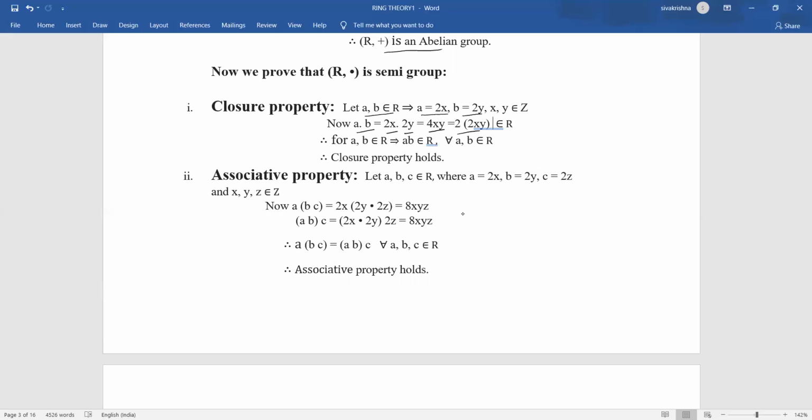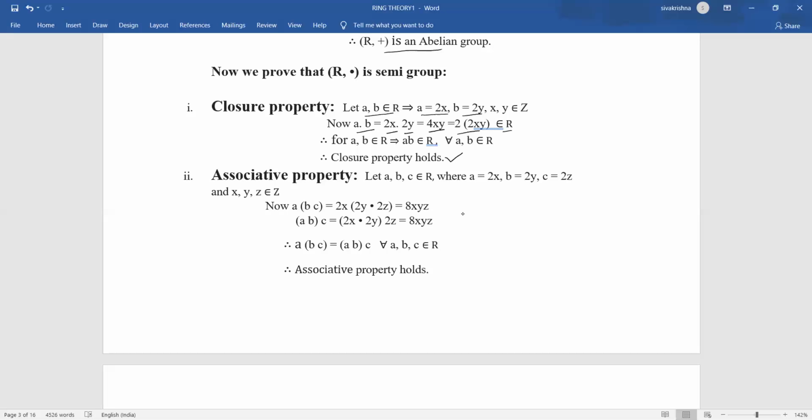Once again, I have written 4xy in this form because I want to say this particular element belongs to capital R. If you want to say any element belongs to capital R, that element should be in the form 2 into something. So I have written 2 into 2xy. And don't forget that something should belong to Z. Yes, clearly, whenever x comma y belongs to Z, xy belongs to Z. And if you multiply with 2 also, that element should also belong to Z. It means this 2xy belongs to Z. So 2 into 2xy should also belong to capital R. That means AB belongs to capital R. So this is closure property with respect to multiplication.